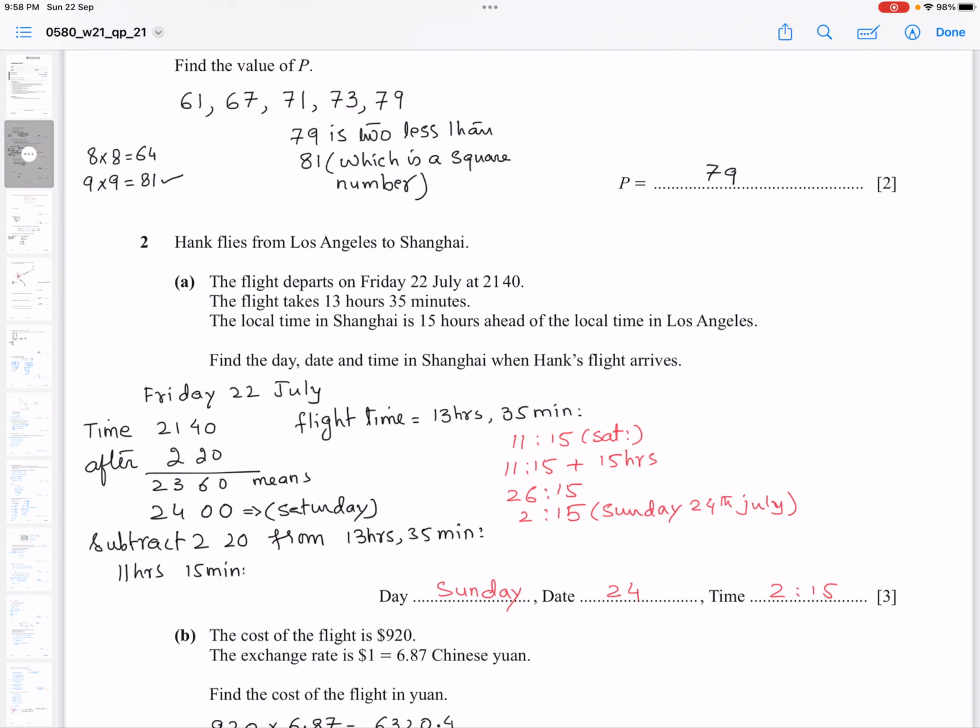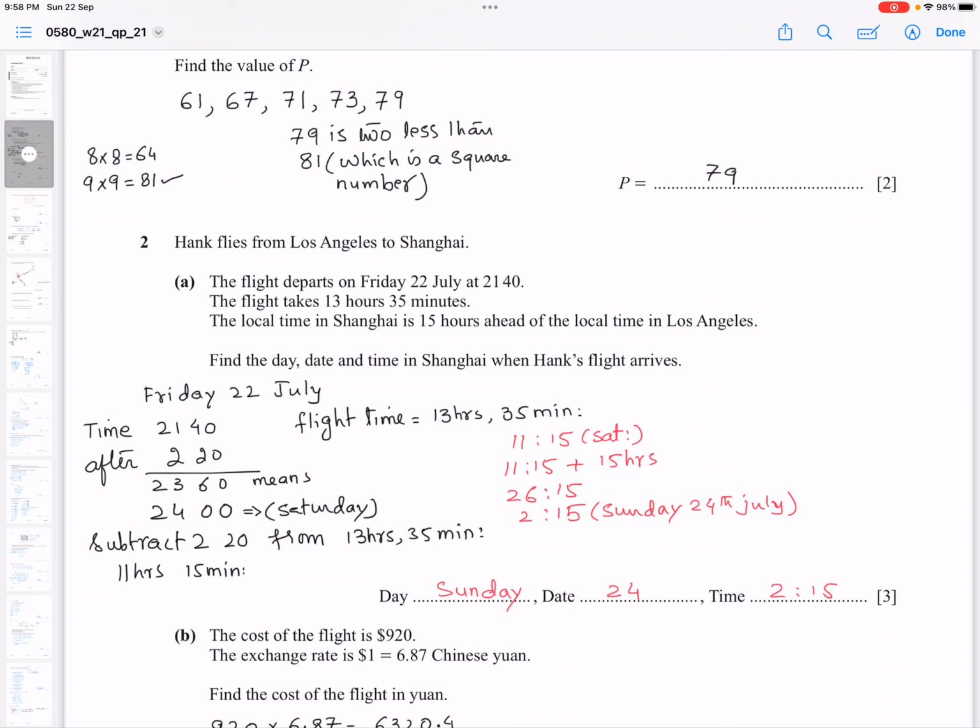Okay, Friday 22nd July, time is 21:40. So flight time is 13 hours and 35 minutes. After 2 hours 20 minutes, your time would be 23:60, which means 24, and that is Saturday. 23:60 means 24: 60 is in the minutes portion, so 60 minutes becomes 1 hour. So you add 1 hour to 23, and it becomes 24. So it is Saturday now.